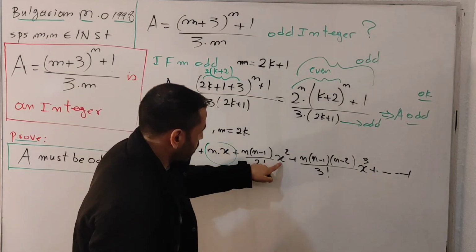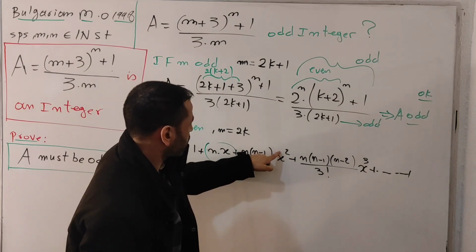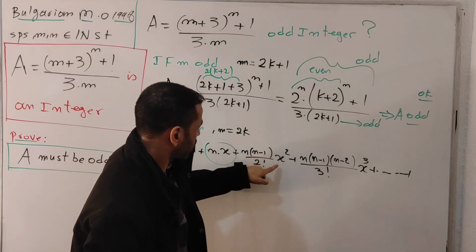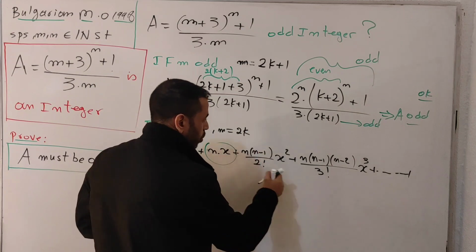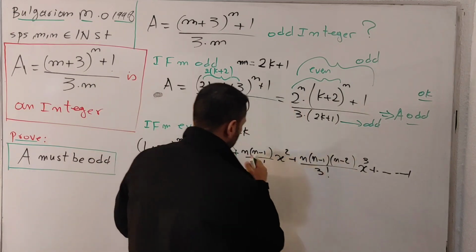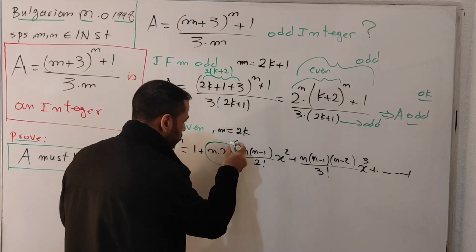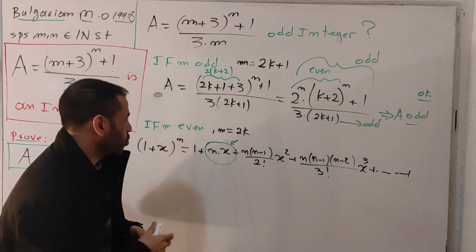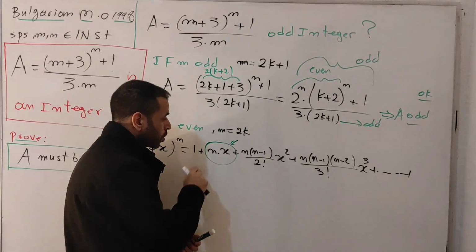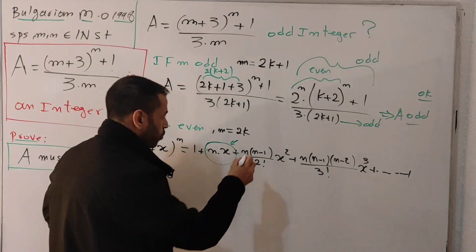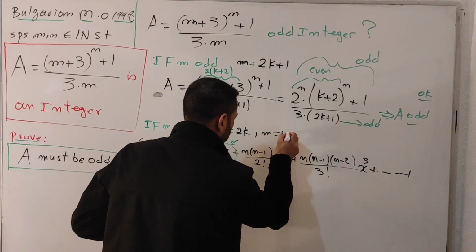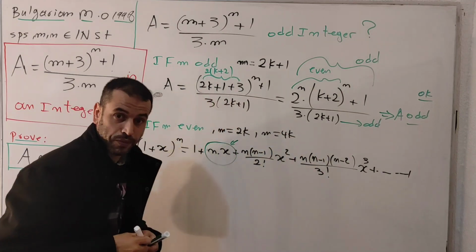This term is fine because this term has the power of 2. That's fine. From here to here, all that is even. All the rest is even. But the problem with this product is that it is not going to help, because we don't know the parity of this product. Even if you check m equals 4k, you will find the same problem.